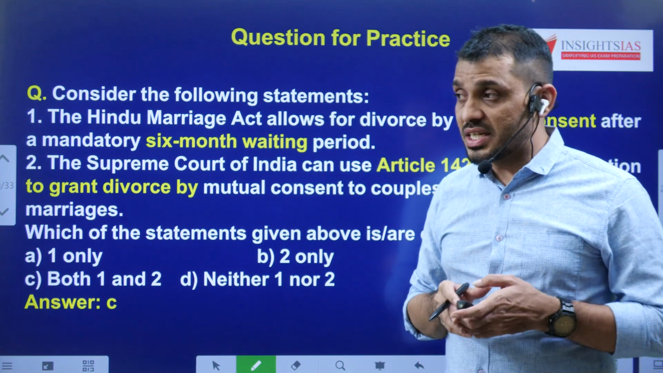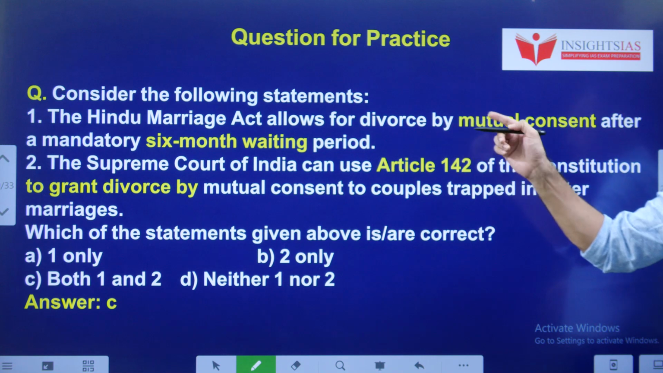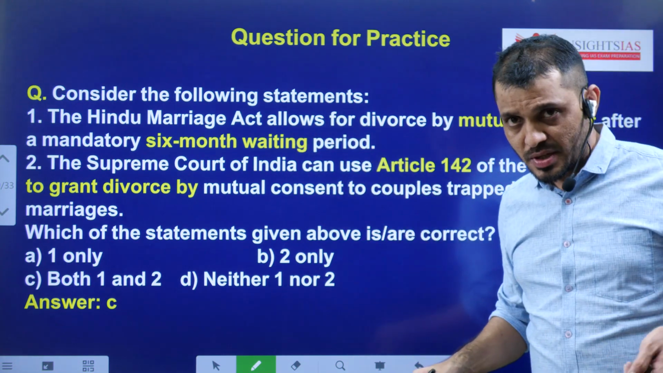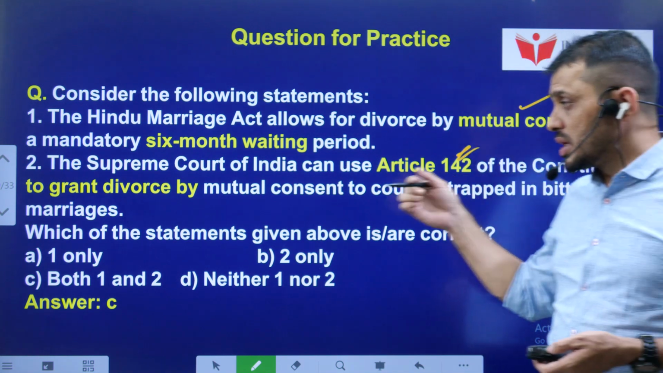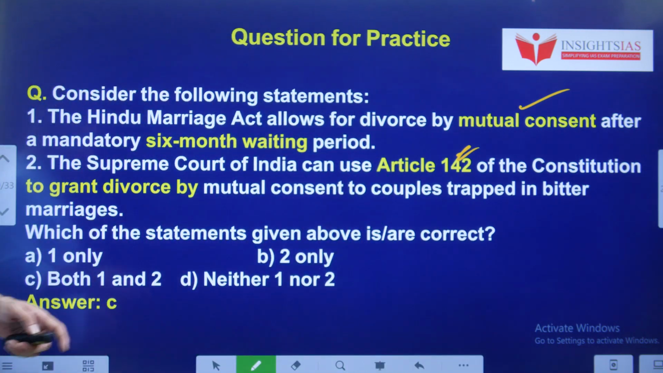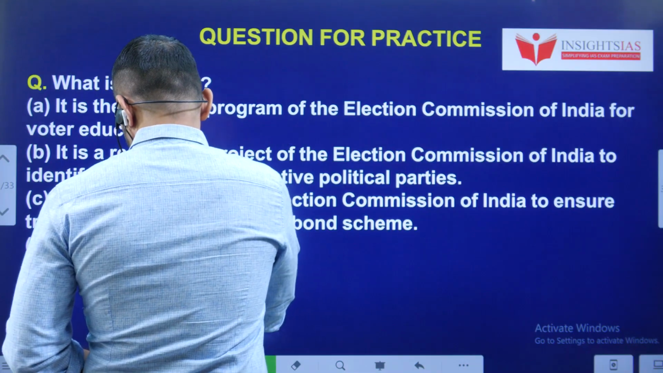Now let's see yesterday's video question. Consider the following statements. The Hindu Marriage Act allows divorce by mutual consent after a mandatory 6 months waiting period. Yes. The Supreme Court, using its Article 142, can grant divorce irrespective of the 6 months waiting period as well. So both the statements are right. So the answer is C, both 1 and 2.